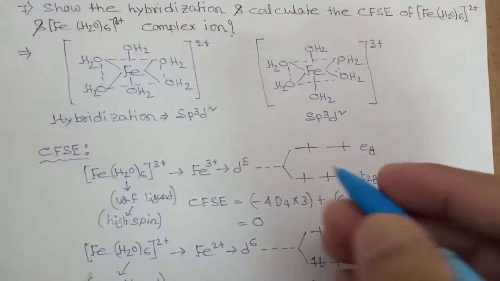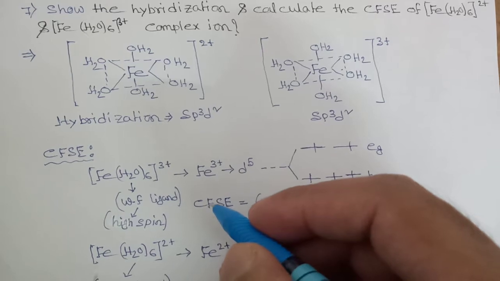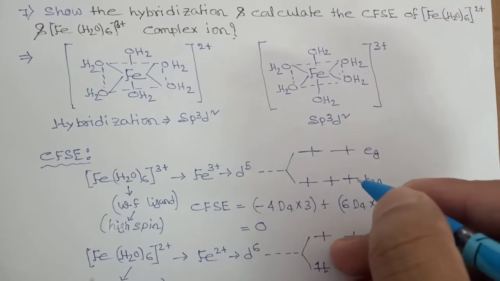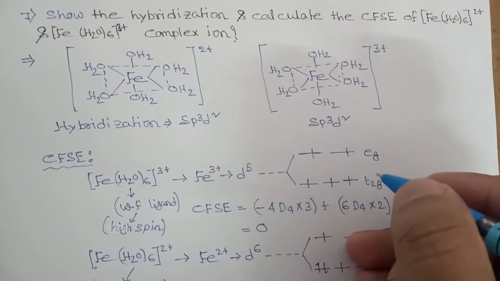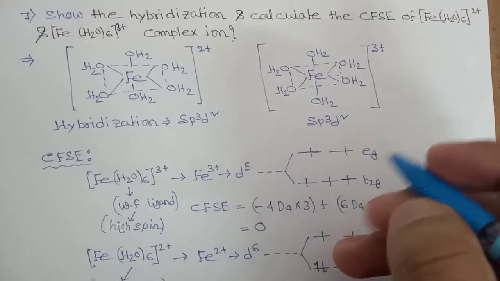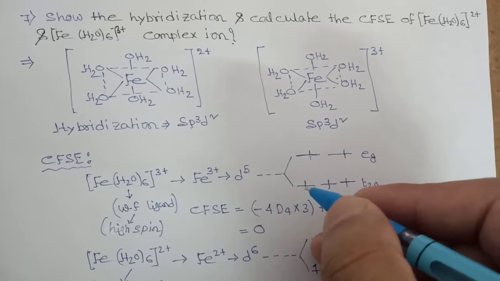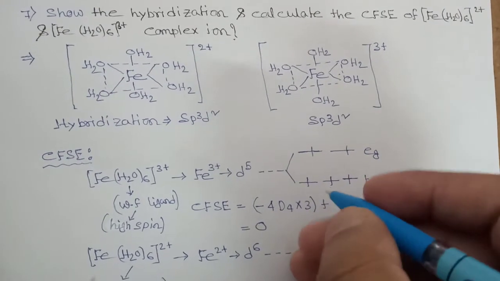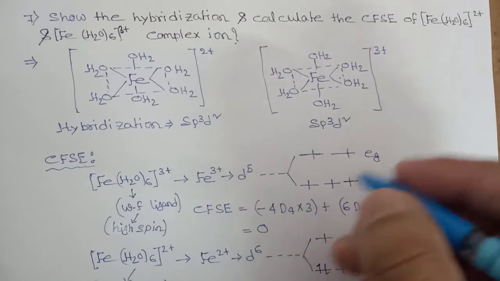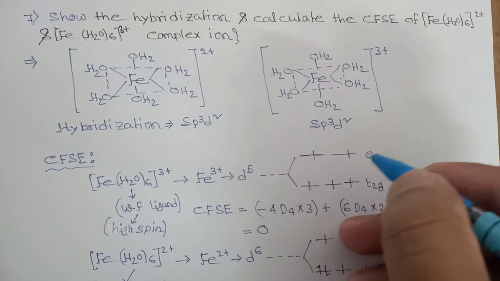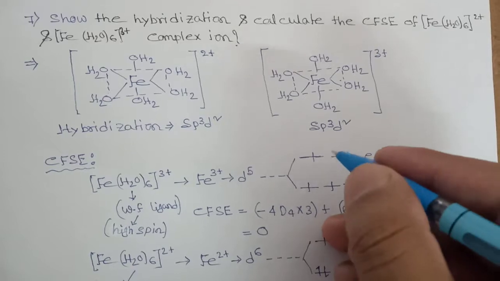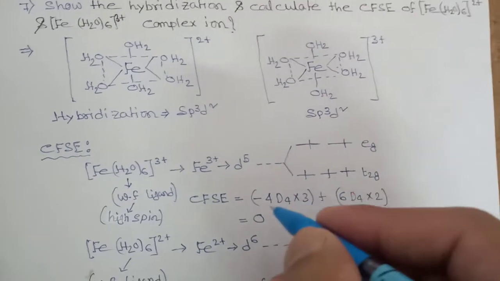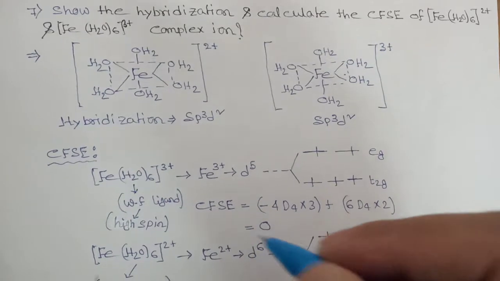Now you have to calculate the CFSE value. Each electron that goes to the T2g level has a CFSE value of -4 Dq. There are 3 electrons, so we can write 3 multiplied by -4 Dq, and each electron that goes to the eg level has a CFSE value of +6 Dq. So 2 into +6 will be there. In this way, the CFSE value will be 0.